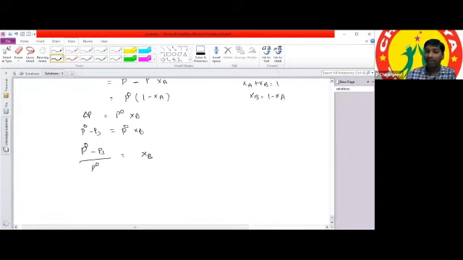What is meant by relative lowering of vapor pressure? It is the ratio of the lowering of vapor pressure and the vapor pressure of the pure solvent, which is equal to the mole fraction of the solute.